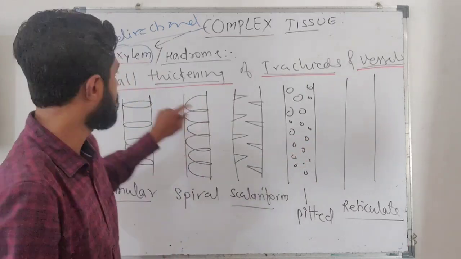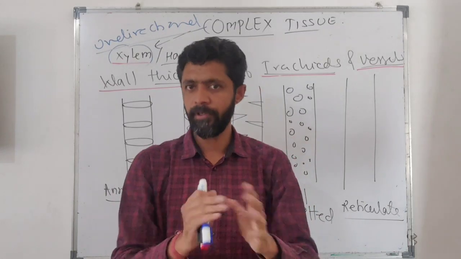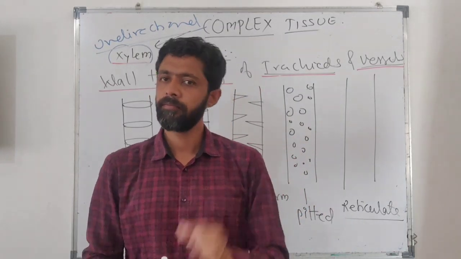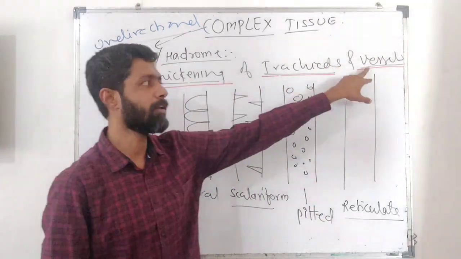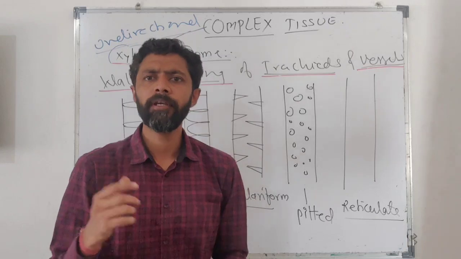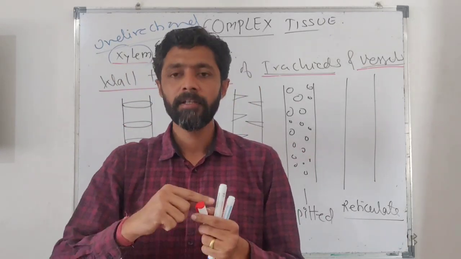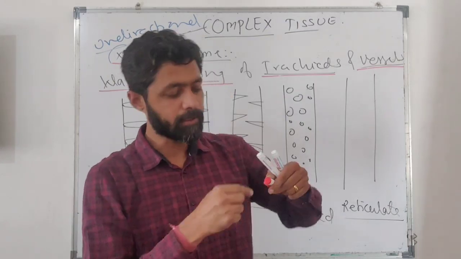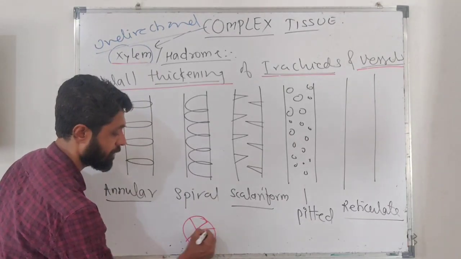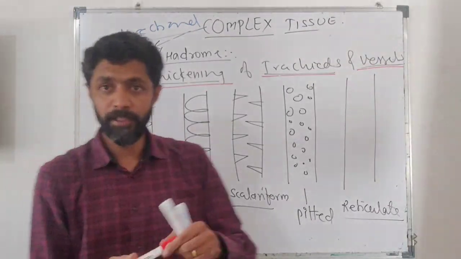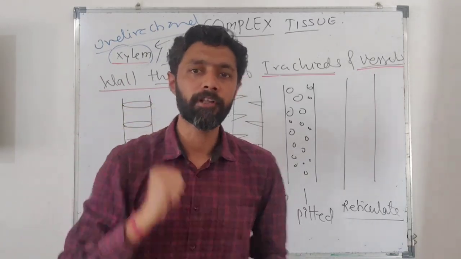So here we'll consider the wall thickening of tracheids and vessels, that is, inner wall thickening. You are aware that the outer wall is constituted of lignin, but the inner wall thickening of tracheid and vessel is also important. So what do we mean by inner wall thickening? If you cut okra, lady's finger, and look at its top view, you see a pattern inside. That kind of inner wall is what we mean. The thickness in the inner part is called inner wall thickening.